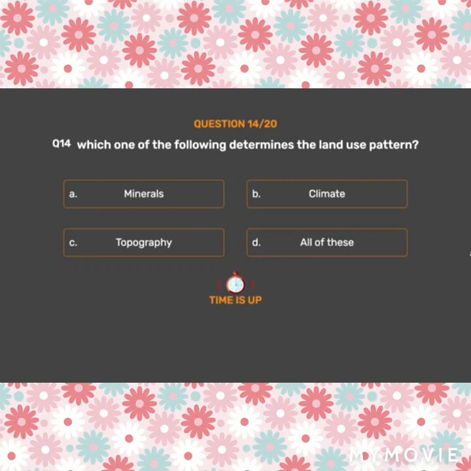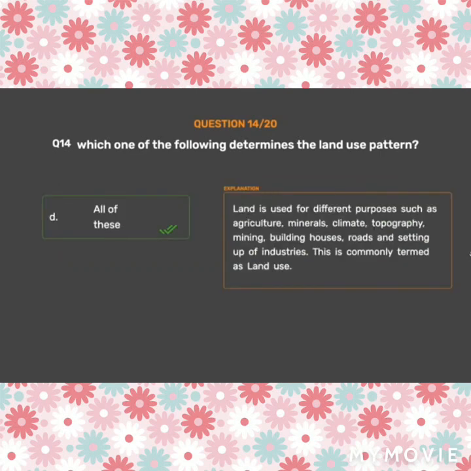The correct answer is Option D. All of these. Land is used for different purposes such as agriculture, mining, building houses, roads and setting up of industries. This is commonly termed as land use.